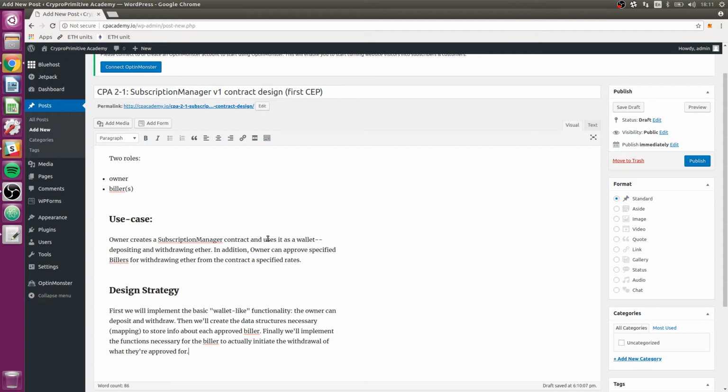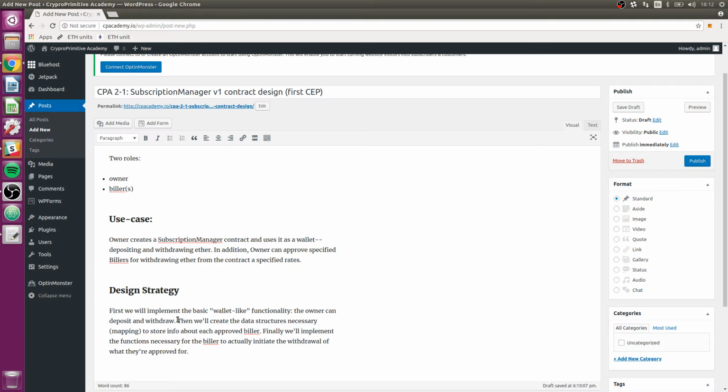So we are going to create a contract that you can use sort of like a bank account, where you can approve billers to take money out, and then all you have to do is make sure that that wallet-like contract has money in it, and you know that your services will continue. Here's the basic plan. There's going to be two roles. There's the owner, the person who's putting money in and can take money out. And then we have one or more billers that will be able to pull money out. The use case, I just went over verbally.